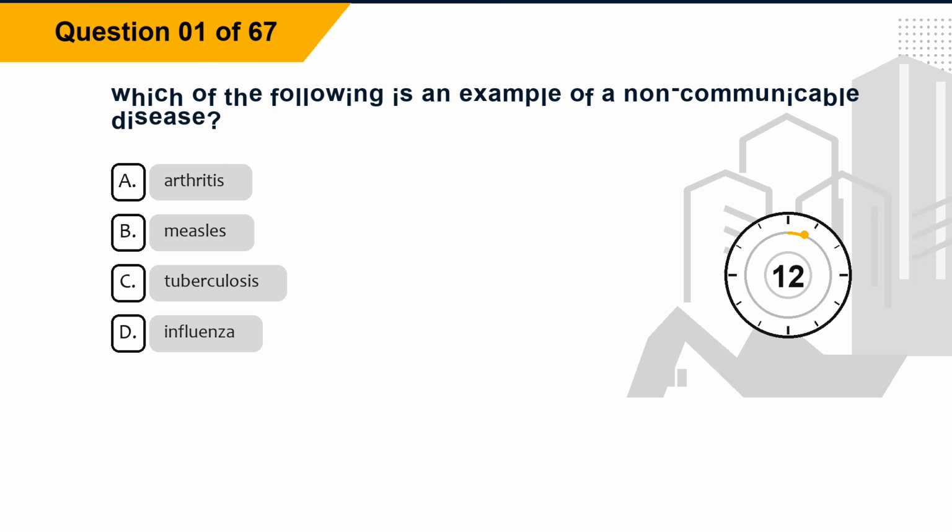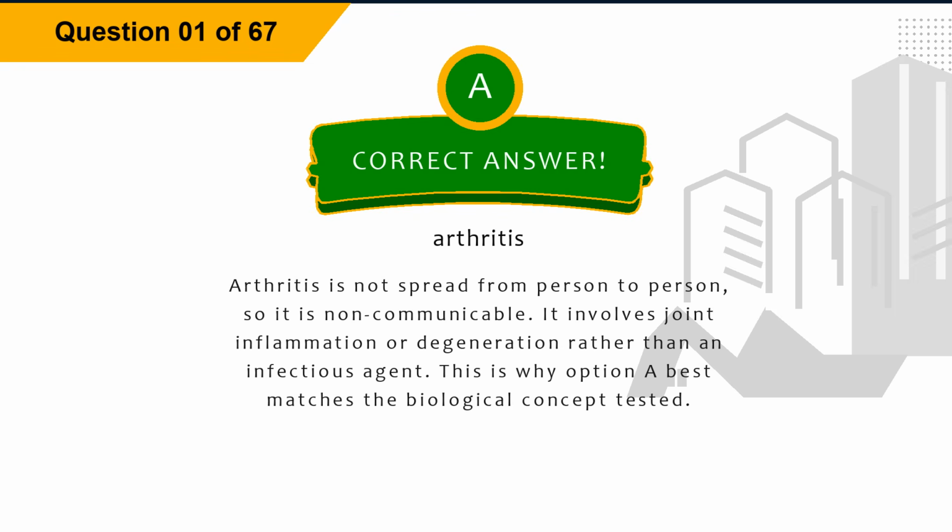Question 1. Which of the following is an example of a non-communicable disease? Option A, arthritis. Option B, measles. Option C, tuberculosis. Option D, influenza. The correct answer is option A, arthritis. Explanation. Arthritis is not spread from person to person, so it is non-communicable. It involves joint inflammation or degeneration rather than an infectious agent. This is why option A best matches the biological concept tested.